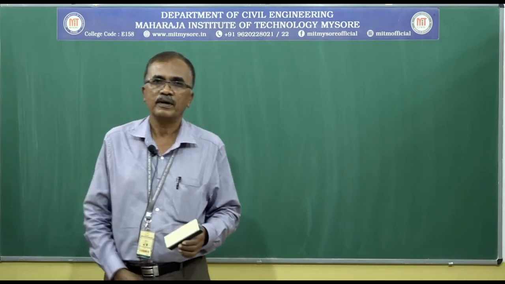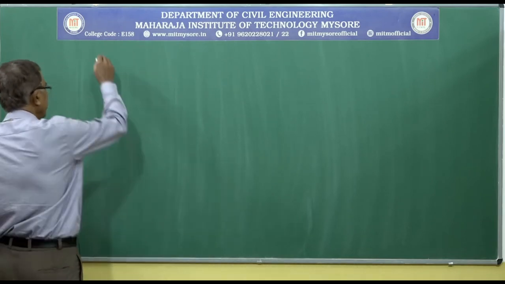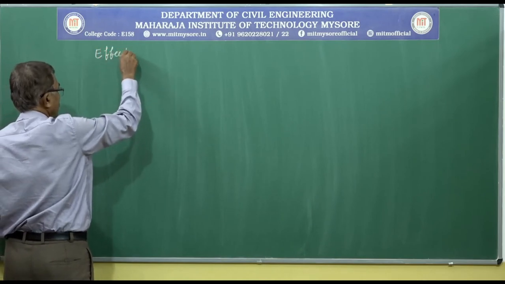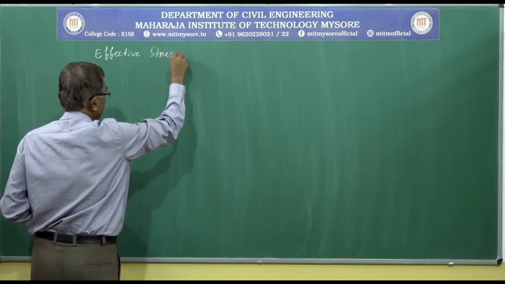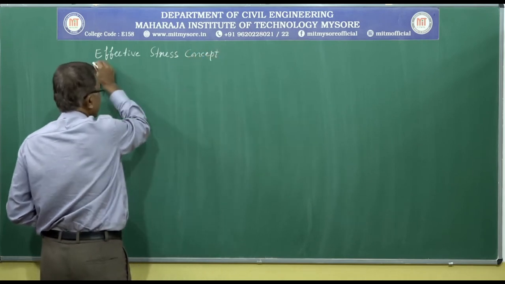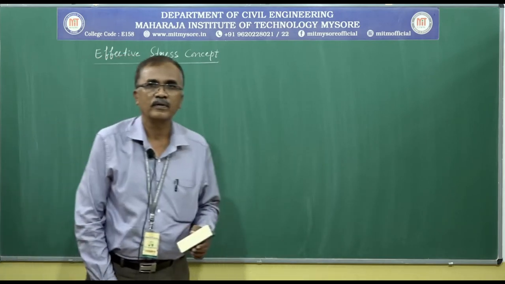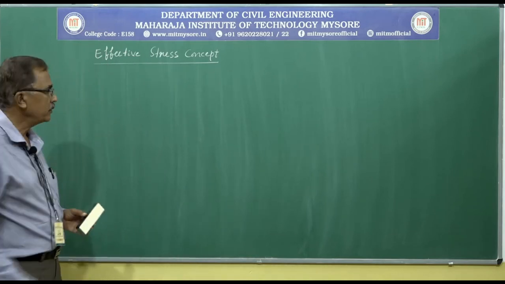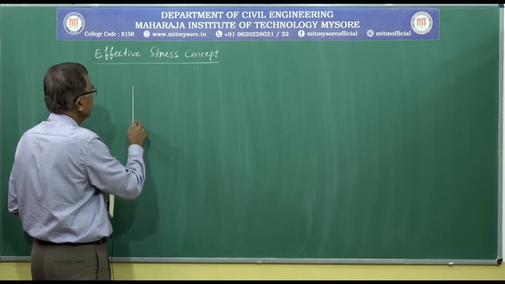Now, let us discuss another concept. It is the effective stress concept. To begin with, we introduced soil in the form of a phase diagram.